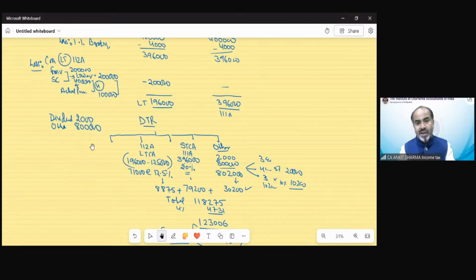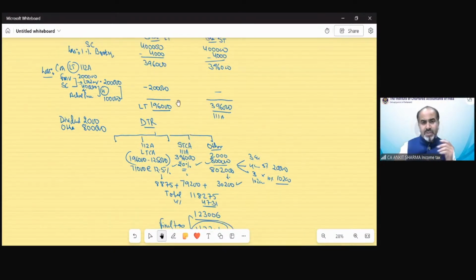Once you put all these things over here, after that, it's a kind of a machine which will calculate your tax automatically. Of course, you have to remember that surcharge, rebate, this exemption of 1,25,000 need to be applied. But there is no such difficult calculation if you are able to put the correct income at the correct place. I hope you understood.